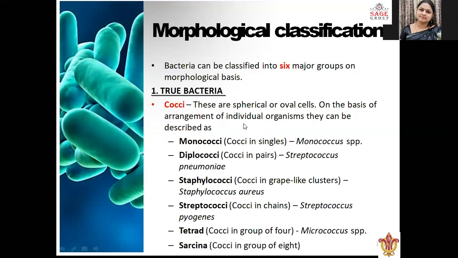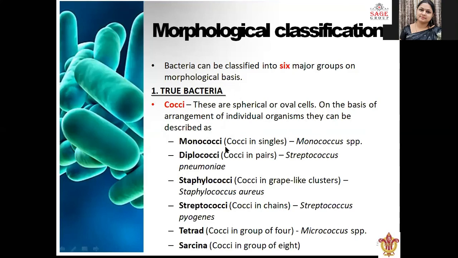On the basis of arrangement of individual organisms, they can be described as monococci, diplococci, staphylococci, streptococci, tetrad, and sarcina. Monococci means a single oval-shaped cell is present.